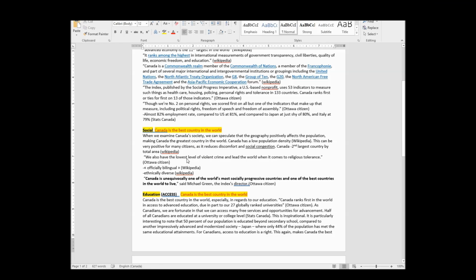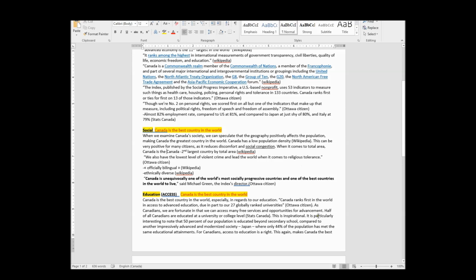So I'm just going to have to rephrase it. Canada is the second largest country by. So I'm going to say when it comes to total area, Canada is the, not first. That's stupid. When it comes to total area, Canada is the.